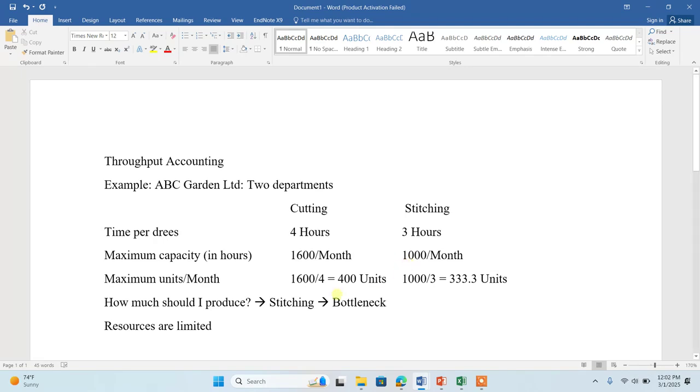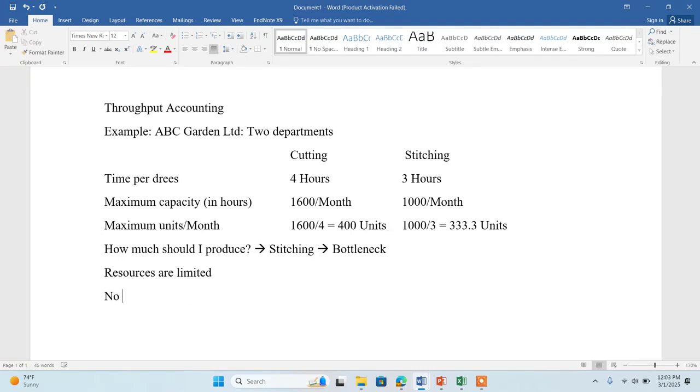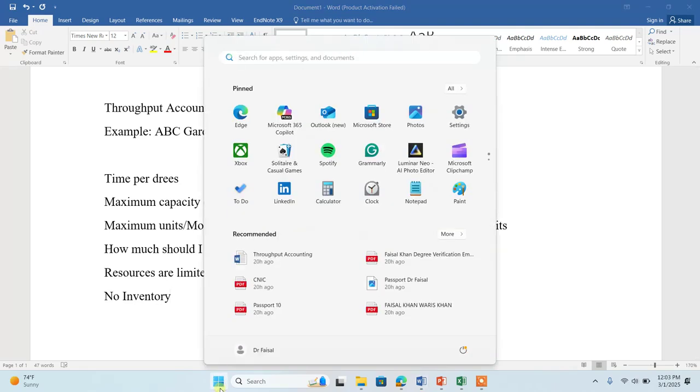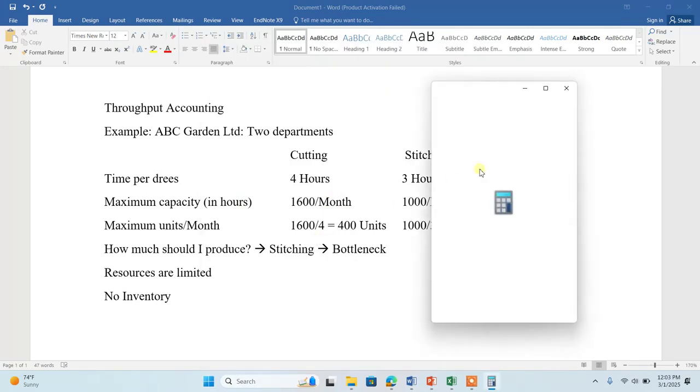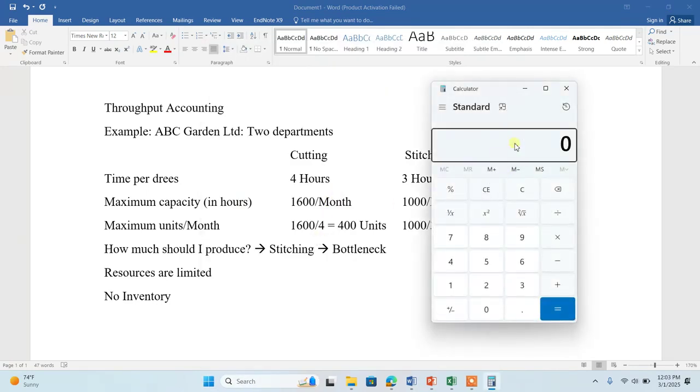Now, in throughput accounting, we believe that we should not go for inventory. There should be zero inventory because we have limited resources. When I'm talking about no inventory, look my dear, I can at least cut the fabrics and make 400 ready for the stitching department, while the number of units which the stitching department can do is 333.